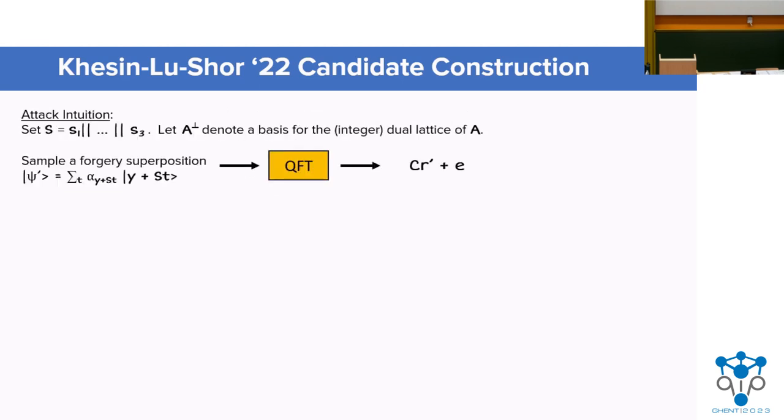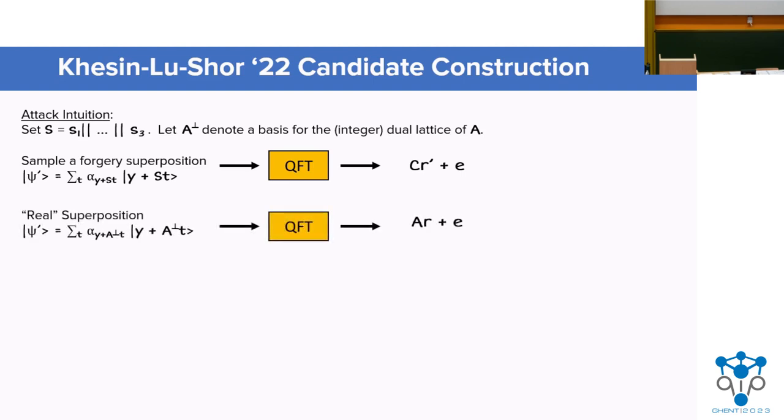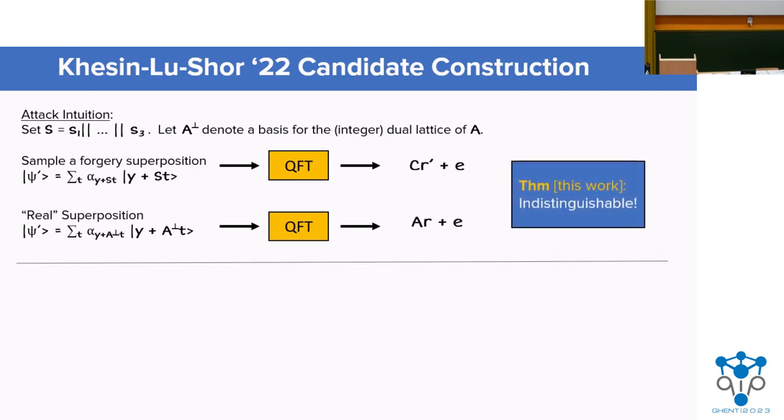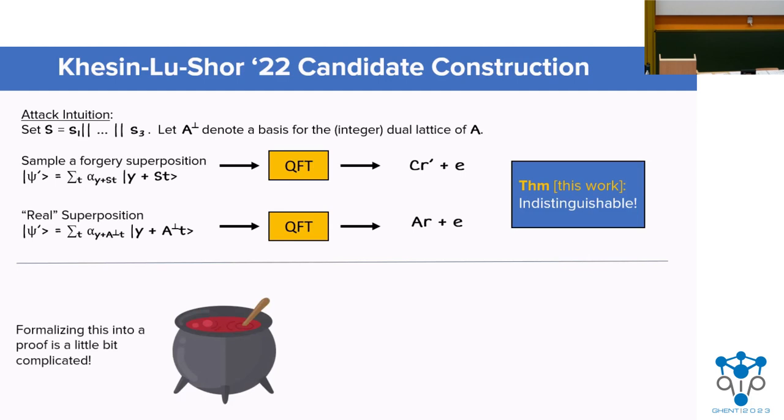The intuition is sort of as follows. If we let A bot denote a basis for the dual lattice of A, or the integer dual lattice, then we can efficiently sample a forgery distribution using the S vectors because they're short, which gives us this fake LWE distribution we mentioned in the last slide when we apply a QFT. Now, the real superposition QFTs to an LWE distribution, that we claimed in the last slide was indistinguishable from the fake distribution above, which is intuitively why the scheme is broken. Now, this intuition is obviously not a full proof, which takes a bunch of additional formalism, but we proved that this strategy works in the full paper.